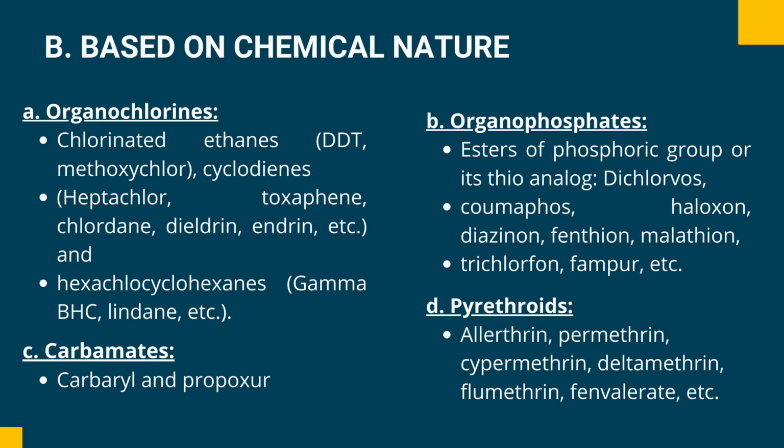Based on chemical nature. A. Organochlorines: chlorinated ethanes, cyclodienes, hexachlorocyclohexanes or gamma BHC, lindane, and others. Next is B. Organophosphates, esters of phosphoric acid or its thioanalog: coumaphos, haloxon, diazinon, parathion, malathion, trichlorfon, and others. Letter C. Carbamates, such as propoxur. Letter D. Pyrethroids: allethrin, permethrin, cypermethrin, deltamethrin, flumethrin, fenvalerate, and others.